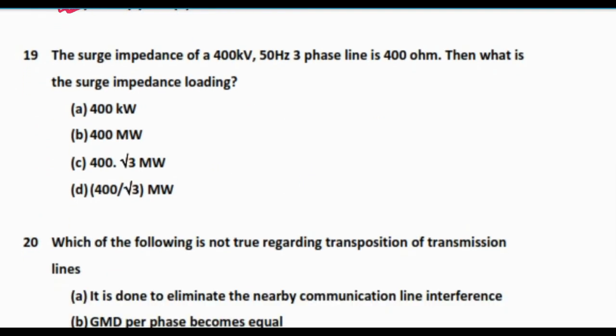The surge impedance of a 400 kV 50 Hz 3-phase line is 400 ohm. Then what is the surge impedance loading? Here it is asking for surge impedance loading. So what is surge impedance loading?